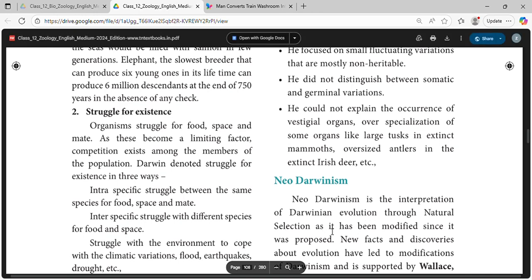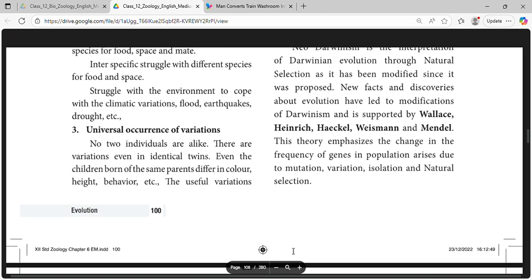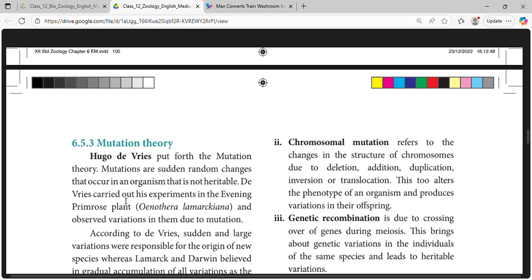Neo-Darwinism is the interpretation of Darwinian evolution through natural selection as it has been modified since it was proposed. New facts and discoveries about evolution have led to modifications of Darwinism, supported by Wallace, Haeckel, Weismann and Mendel. This theory emphasizes that change in frequency of genes in a population arises due to mutation, variation, isolation and natural selection. Hugo de Vries put forth the mutation theory.